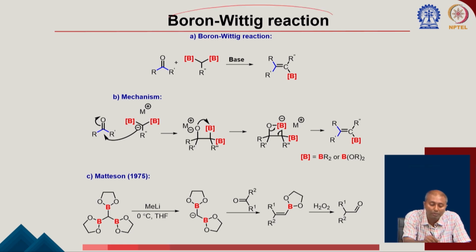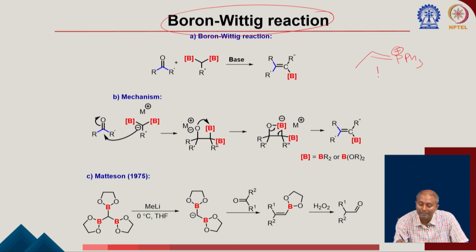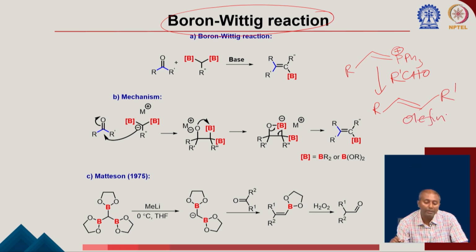So, we all know about the Wittig reaction. I think if you remember, in this reaction you can generate this phosphorus ylide, correct. And then it can react with the corresponding aldehyde. If you have this R here and R'CHO, then you are able to form this corresponding olefin, correct. So, here we are talking about boron based ylides.